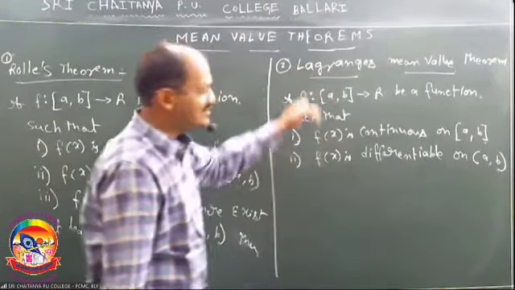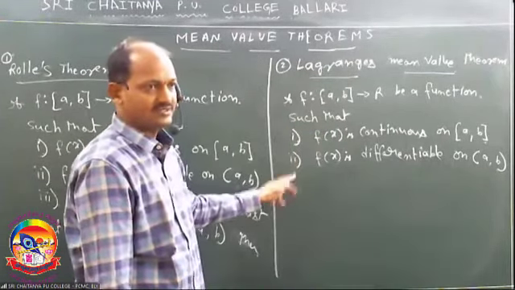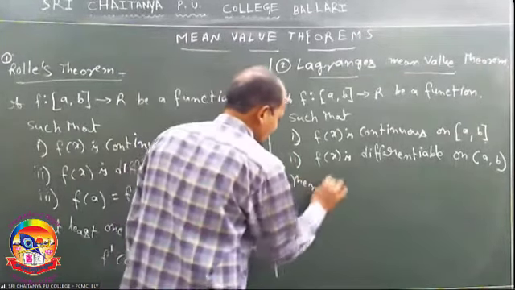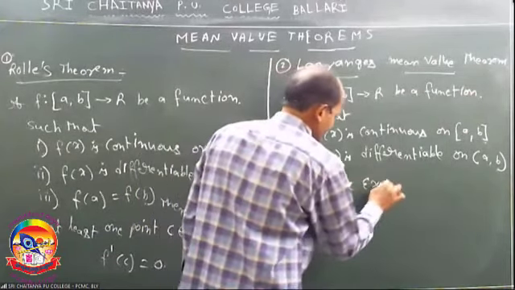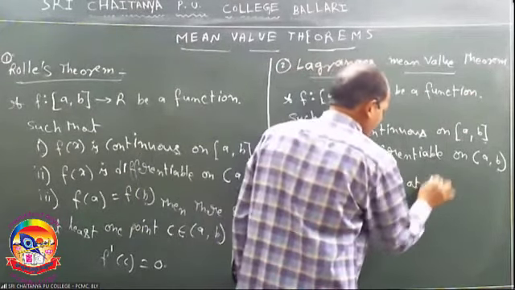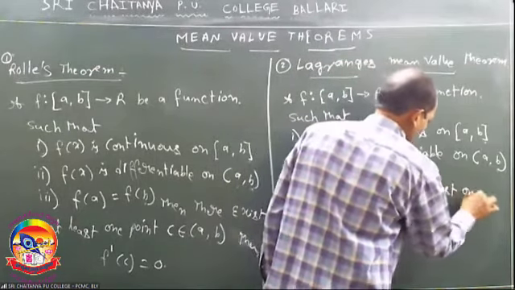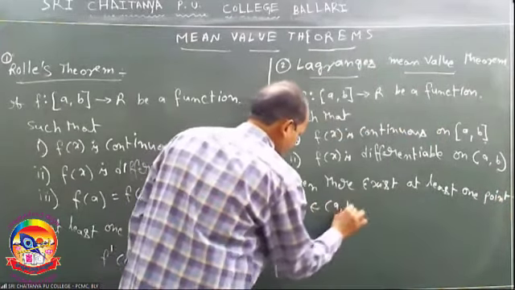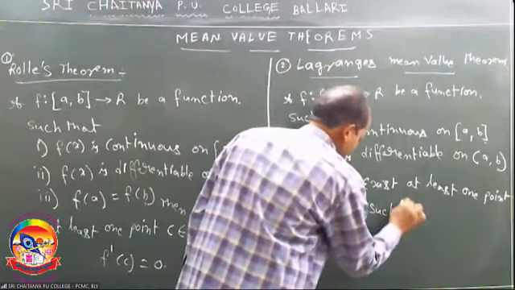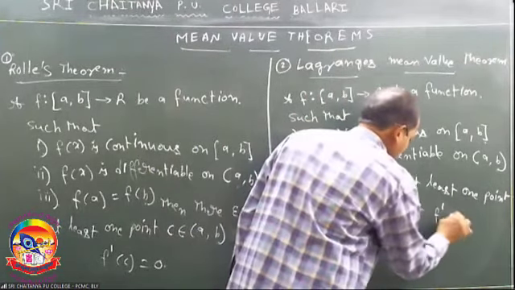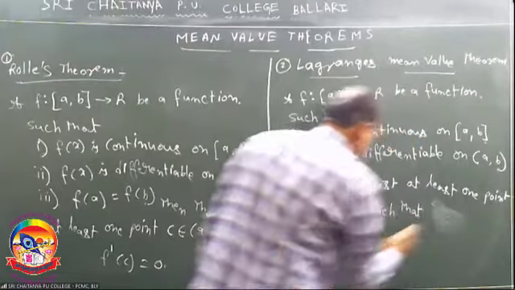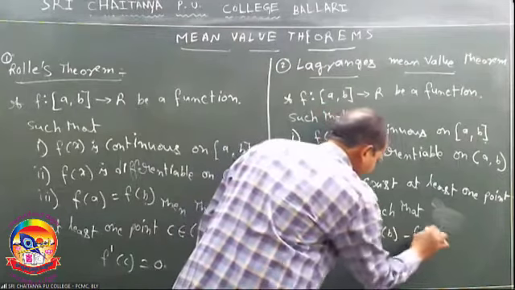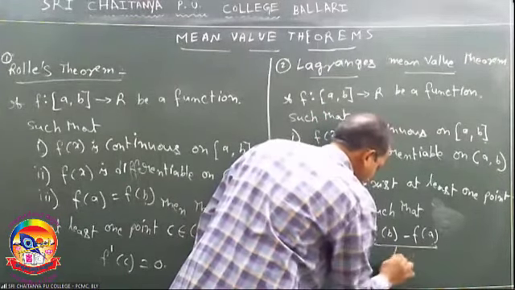For Lagrange's mean value theorem there are only two conditions. Then there exists at least one point c in (a, b) such that f'(c) is equal to (f(b) − f(a)) / (b − a).